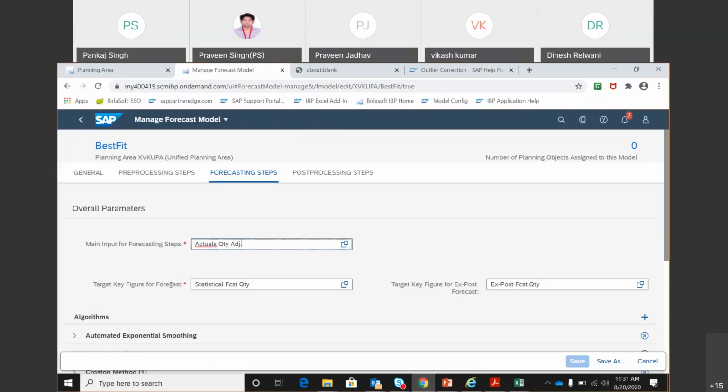Then the target key figure for forecast. This is where the system generates the forecast number for the future. Statistical forecast quantity is the key figure where the system will write the forecast numbers.